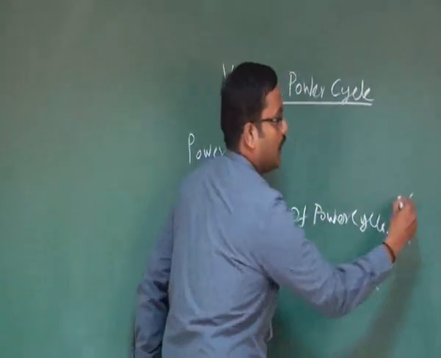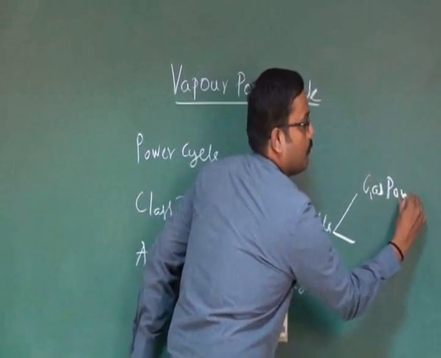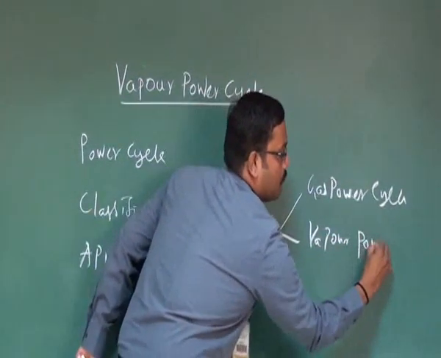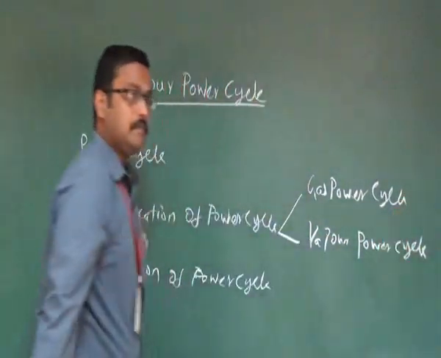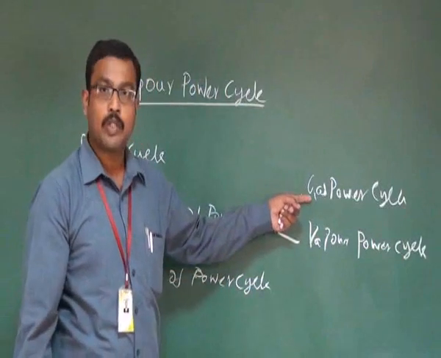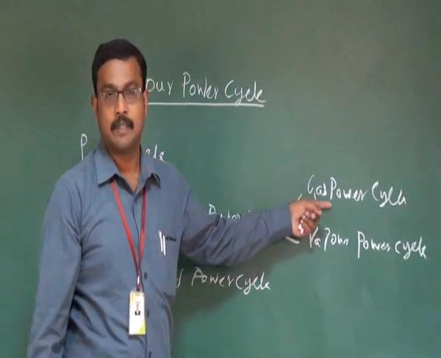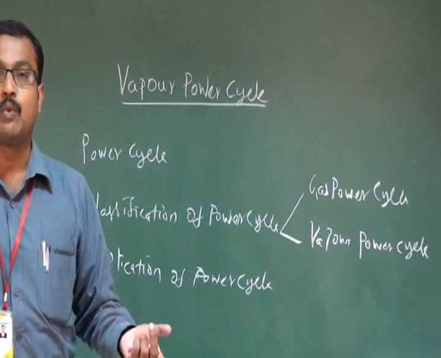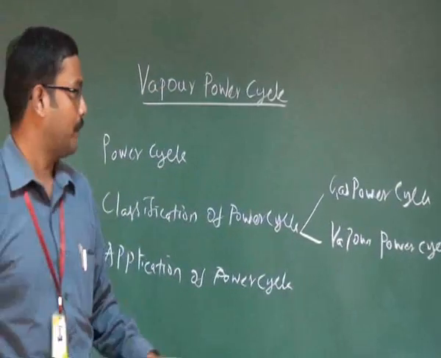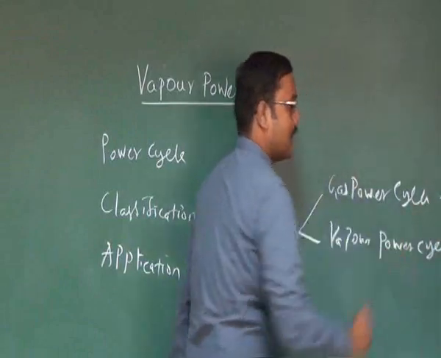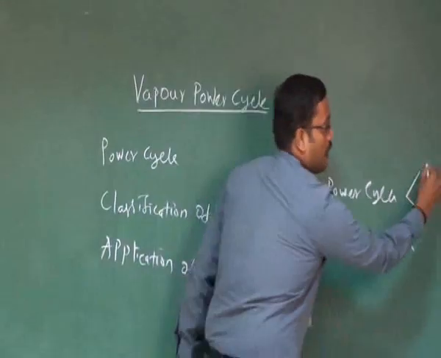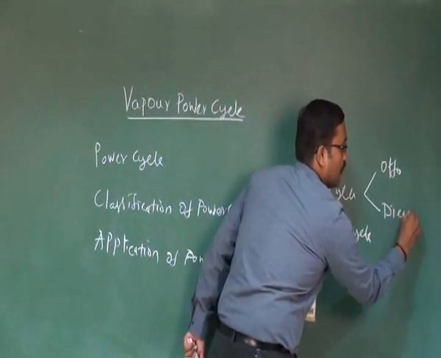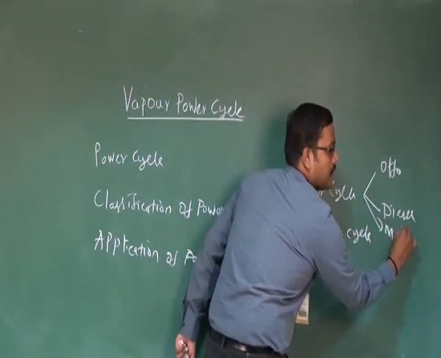That is gas power cycle, vapor power cycle. In gas power cycle, the working fluid remains gaseous state. In vapor power cycle, the working fluid is continuously changed in space from liquid to vapor or vice versa, vapor to liquid. The example for our application of this gas power cycle is Otto cycle or petrol engine, diesel cycle or diesel engine, then multi-fuel engine.